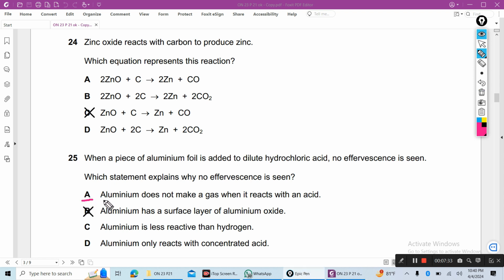Now A is wrong. Why? Aluminum does not make a gas when it reacts with an acid. This is wrong. Aluminum is less reactive than hydrogen? No. Aluminum only reacts with concentrated hydrochloric acid? No, it's wrong. Only B is the correct answer.